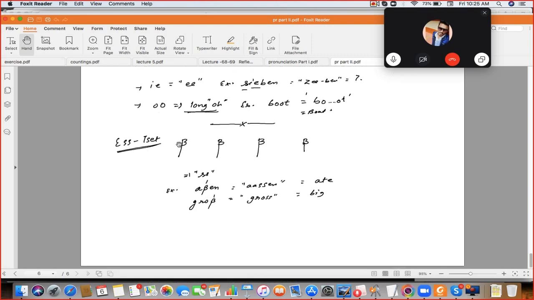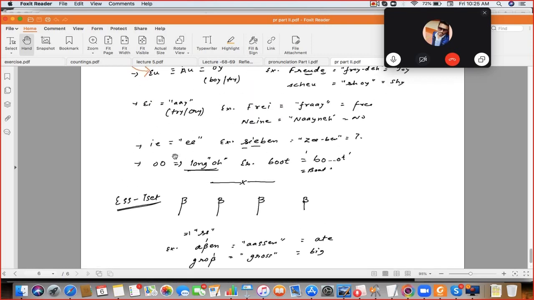Last is beta, the eszett. Beta is double S. It has the sound of S. So speak the example. Essen and gross. Essen and gross. Okay. Clear now? Yes. Essen and gross. It's clear.